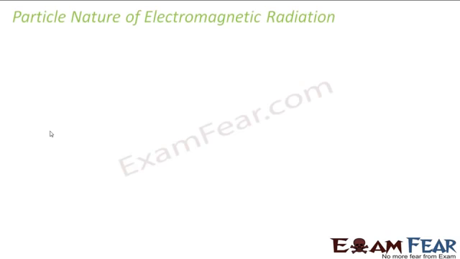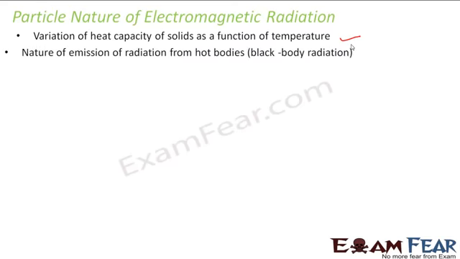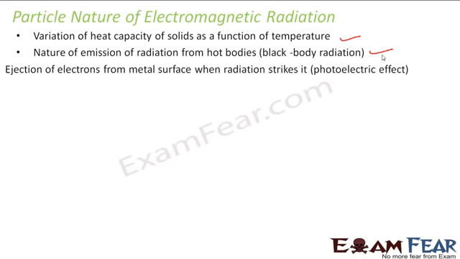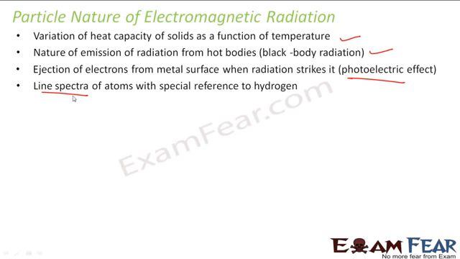Now let's talk about the particle nature of electromagnetic radiations. In particle nature, I'll talk about the variation of heat capacity as a function of temperature. We'll talk about the nature of emission, the black body radiation. We'll talk about the photoelectric effect where the electrons are ejected from the metal surface. And we'll talk about the line spectra, especially with hydrogen. We'll talk about all these, which prove that electromagnetic radiations have particle nature.